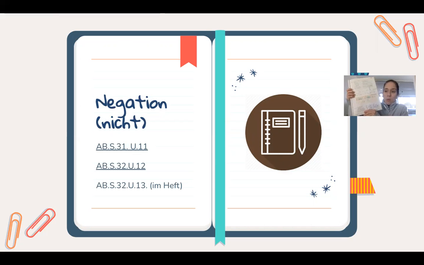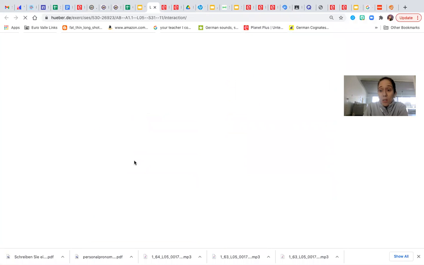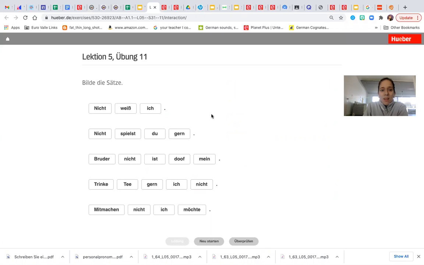In this exercise, what you need to do is put the sentences in order. I'm going to click here to show you the exercise. You have it in your workbook. So this is the first one. Nicht weiß ich. You need to put the sentence in the correct order.